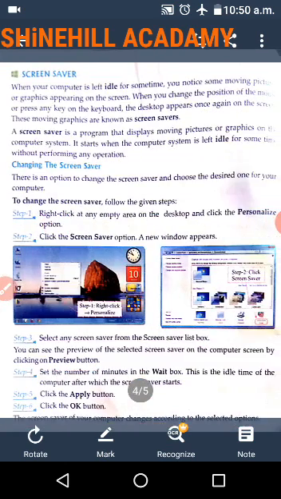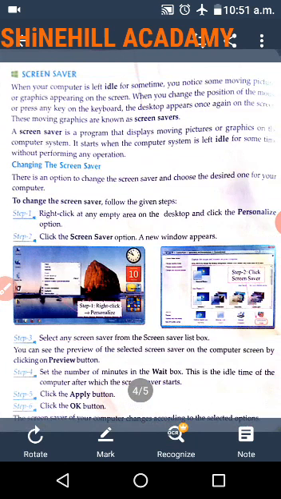Now, screensaver. When your computer is left idle for some time, you notice some moving pictures or graphics appear on the screen. When you move the mouse or press any key on the keyboard, the desktop appears once again on the screen. These moving graphics are known as a screensaver. Most of you know the screensaver. If for a few minutes you do not touch the keyboard or mouse, the monitor automatically changes to the screensaver.